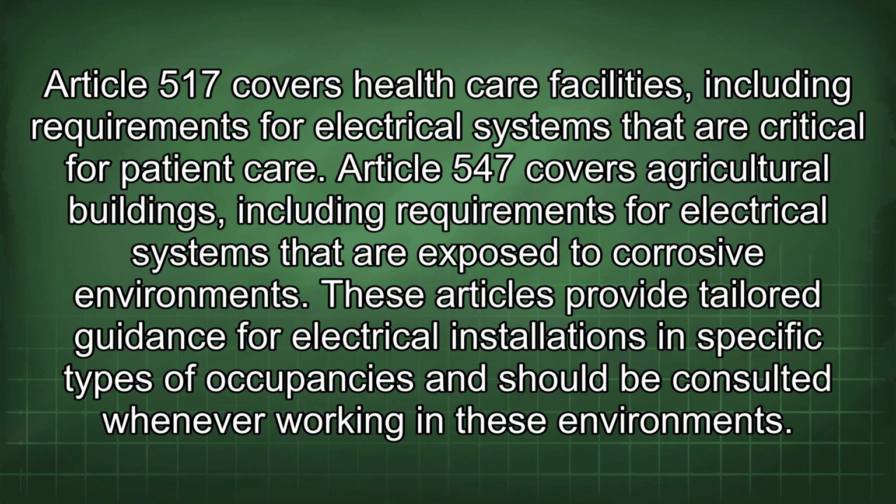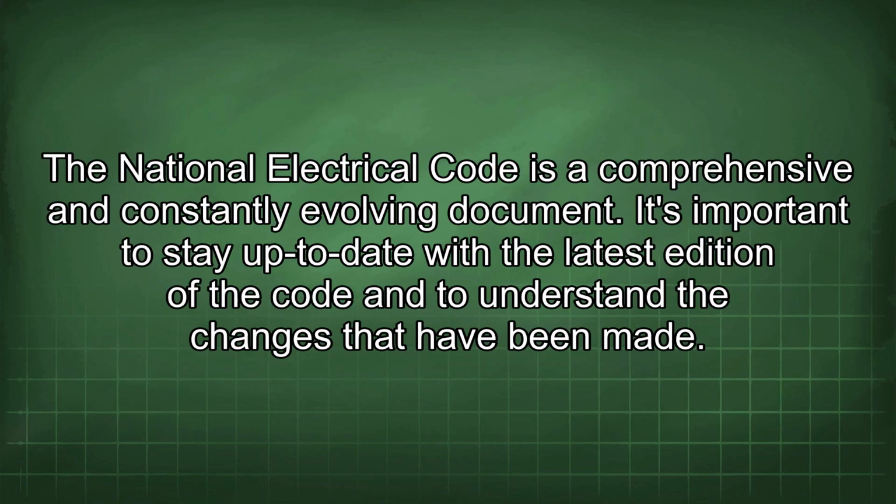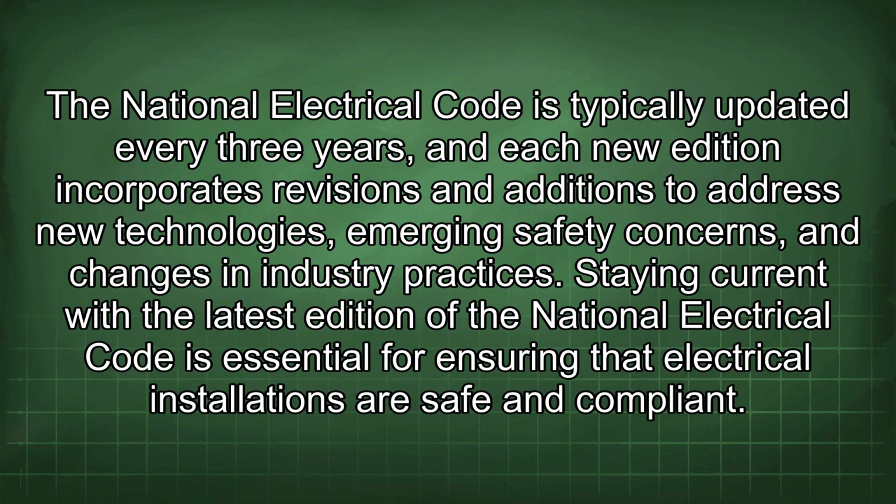These articles provide tailored guidance for electrical installations in specific types of occupancies and should be consulted whenever working in these environments. The National Electrical Code is a comprehensive and constantly evolving document. It's important to stay up to date with the latest edition of the code and to understand the changes that have been made. The National Electrical Code is typically updated every 3 years, and each new edition incorporates revisions and additions to address new technologies, emerging safety concerns, and changes in industry practices.